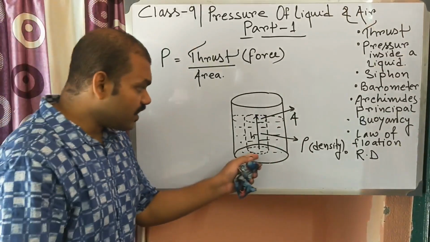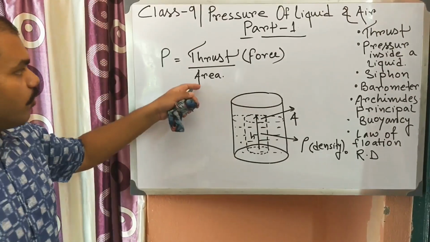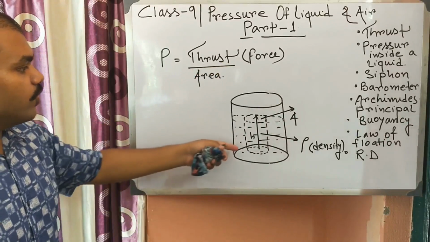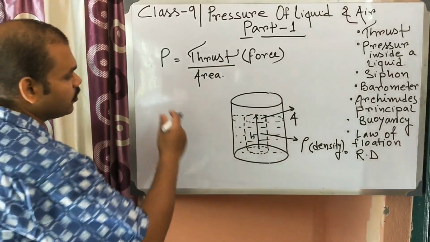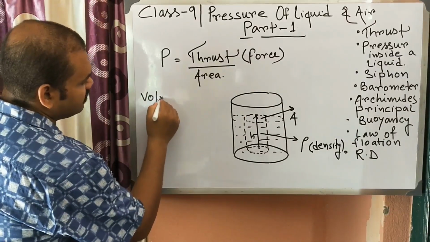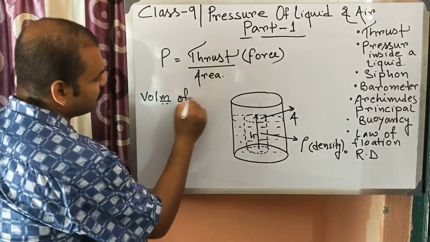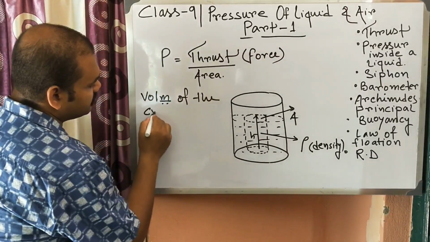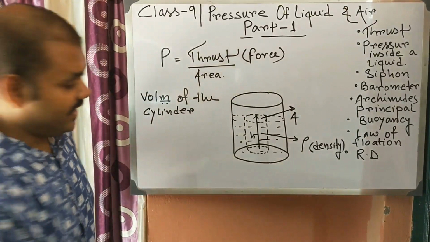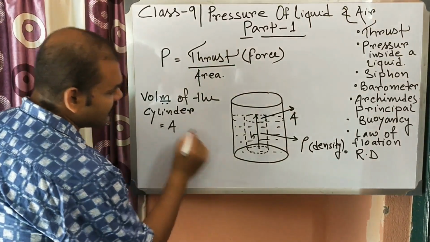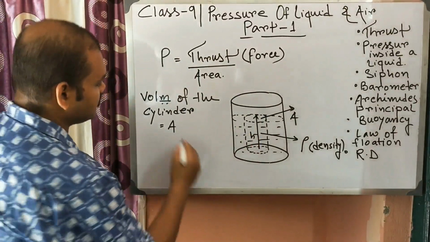Now to calculate the thrust or the force, we need to calculate the volume. What is the volume of the cylinder? Area of cross section A into h, obviously.